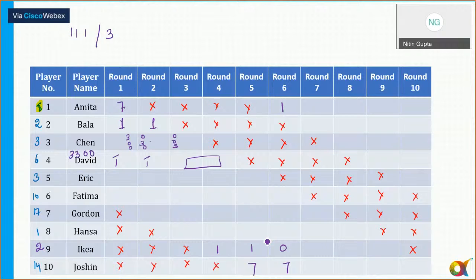So IKEA will get 1 plus 1 plus 0, and that is the only possible combination for IKEA here. Now Hansa is getting 8 points.